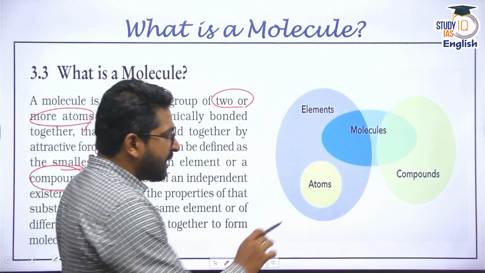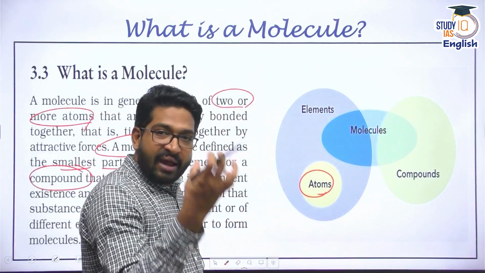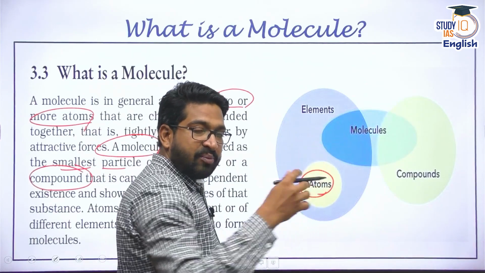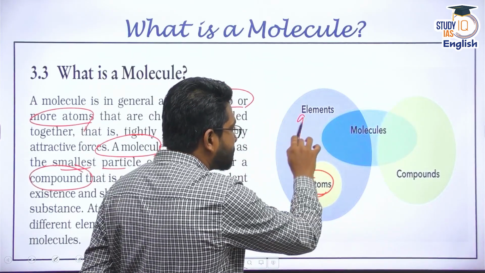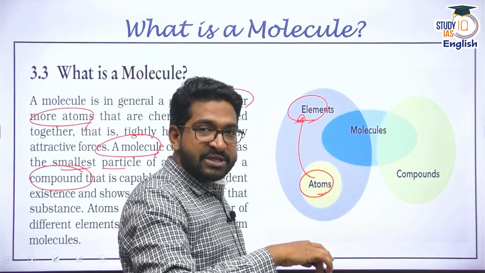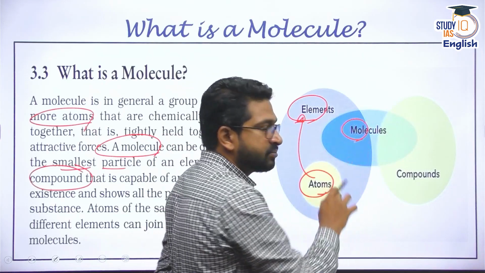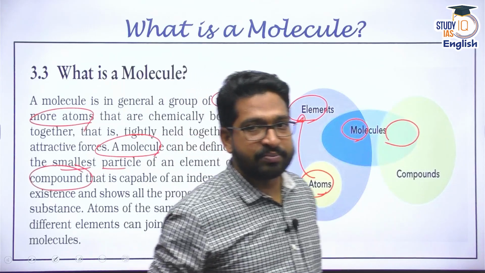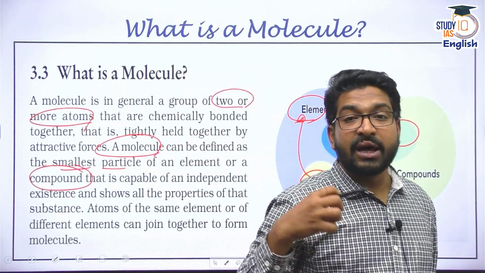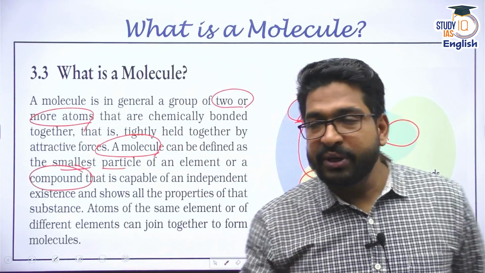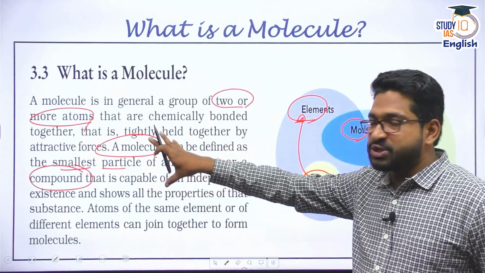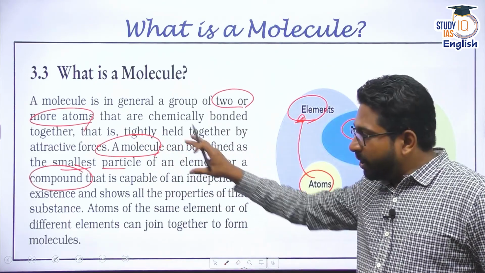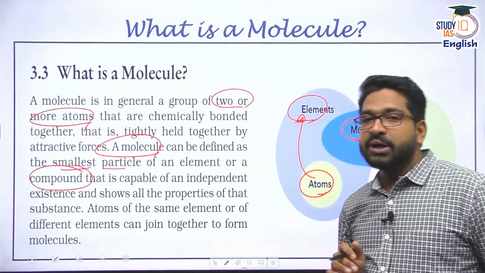So please remember, when many atoms come together, they lead to the formation of elements. Now, some elements can be molecules, and some molecules can be compounds also. Please try to understand this. Whenever I define a molecule, it can be the smallest particle of an element, or it can also be the smallest particle of a compound.